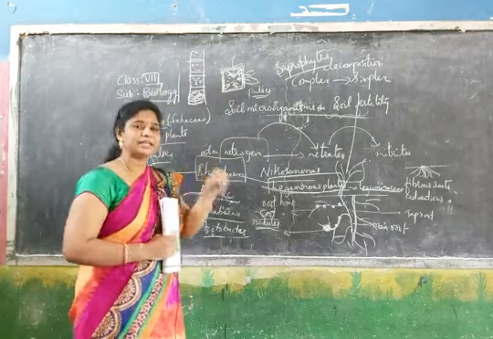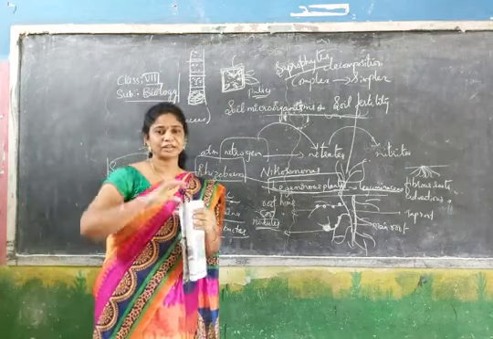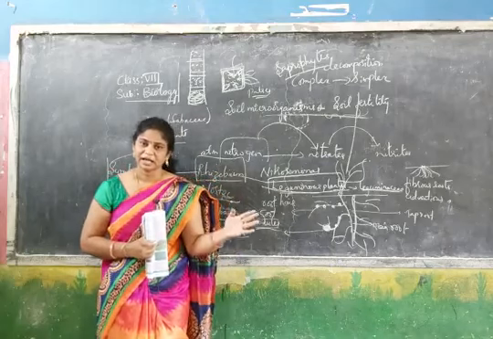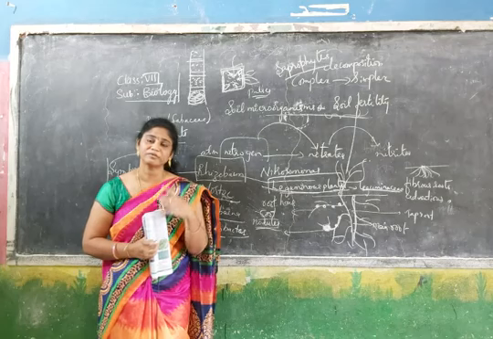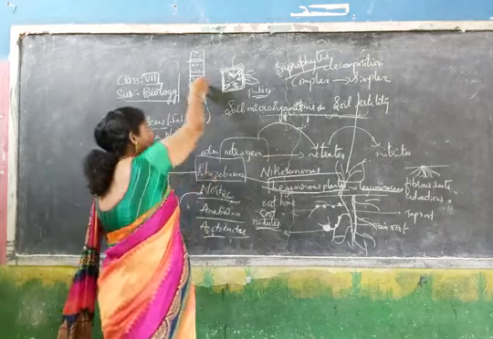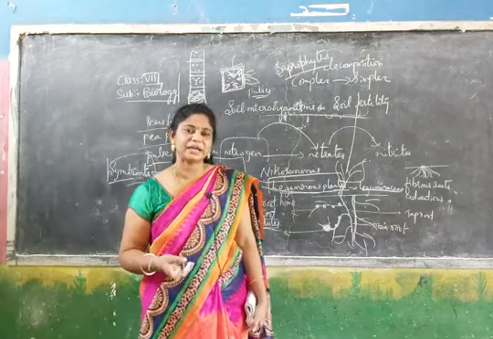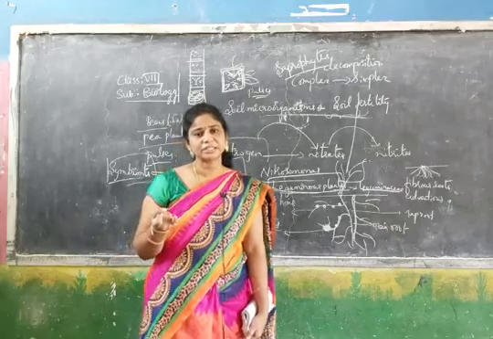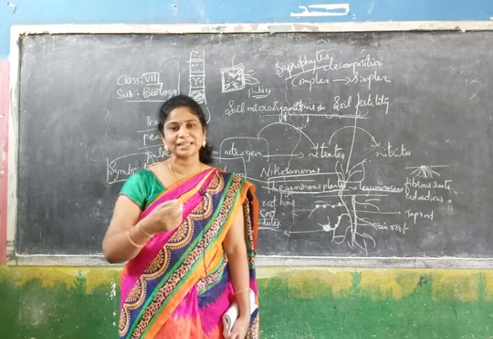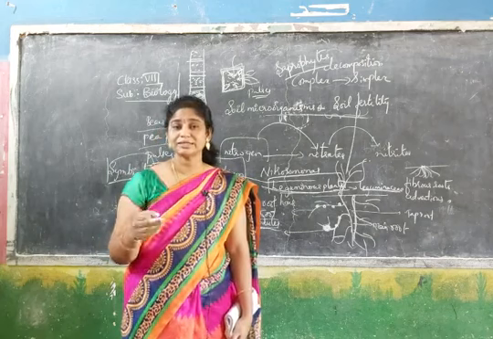After a few days, we have to sprinkle a little water, and in our lab we cover it with silver foil, aluminium foil, and place it aside. After two to three days, when we see this directly, we can observe it. In a pit we can't see, we have to dig layer by layer. If we dig the first layer, the glass doesn't get decomposed, for example bangles. Next are plastic covers, which also don't get decomposed.